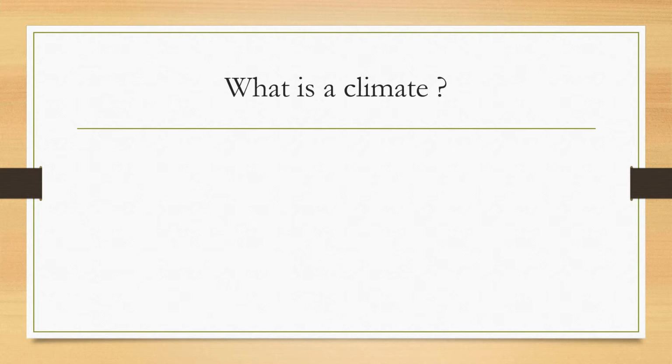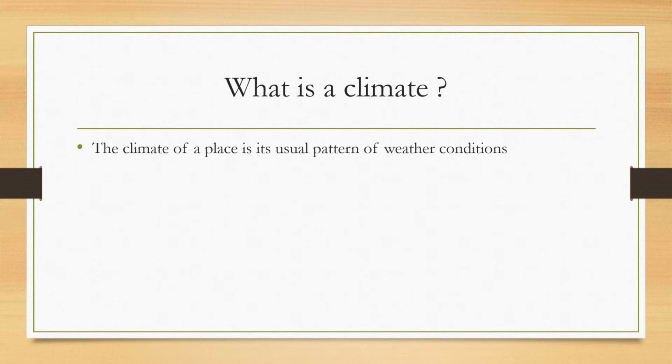What is climate? Climate of a place is its usual pattern of weather conditions. Whatever weather we experience day to day, when we take the average of 20 to 30 years, it is said to be the climate.